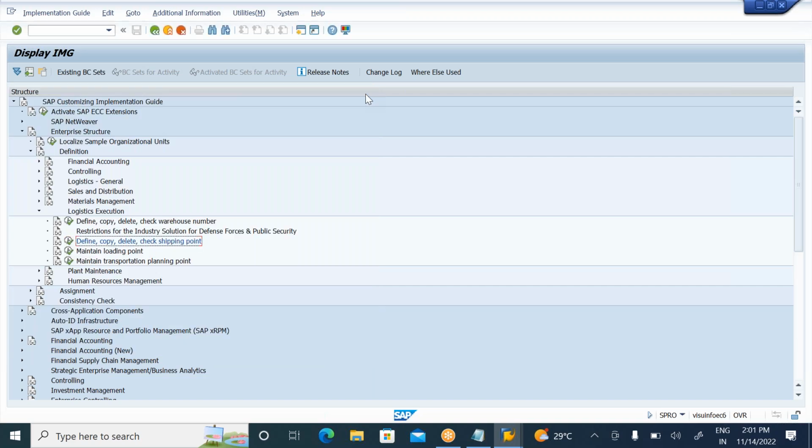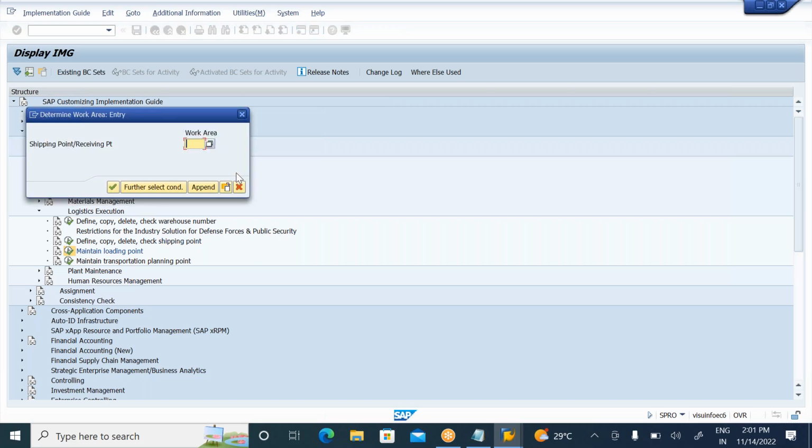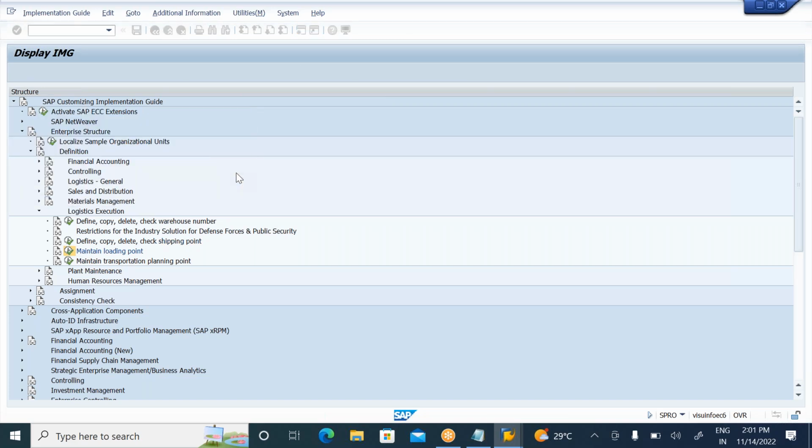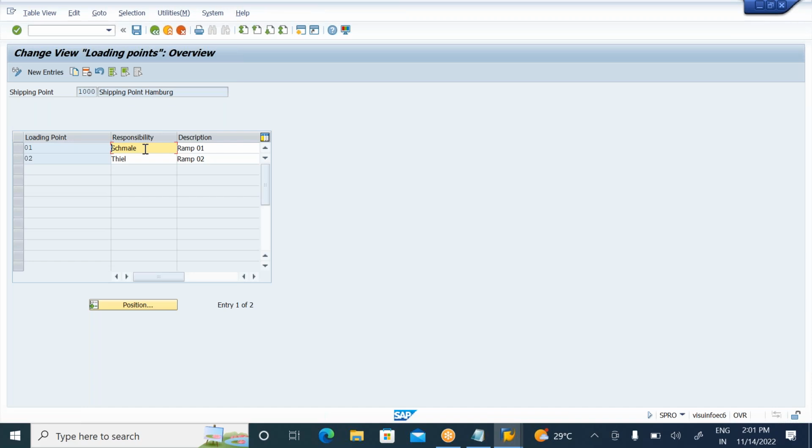Each and every plant has so many areas. Inside the plant, the physical area is called the shipping point, where all the shipping activities will be carried out. The plant contains one or multiple shipping points. A shipping point will be divided into different loading points. Suppose a couple of persons are responsible for these shipping points, say shipping point one, Mr. Rajesh is responsible, and you can track it. Shipping activities and loading activities will be carried out in the shipping area.